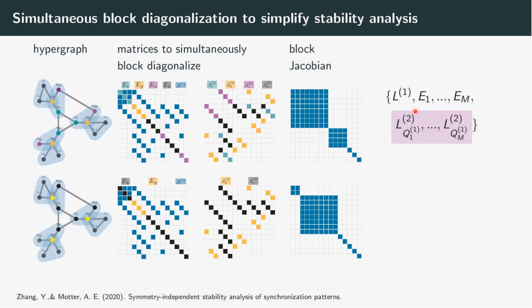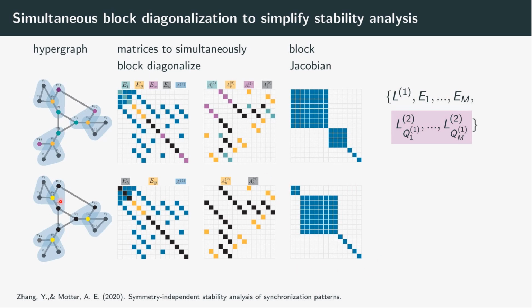These matrices come from the projections of the Laplacian matrix on a particular cluster synchronization pattern. We consider two patterns of synchronization to illustrate this example. For each pattern of synchronization, we provide a set of matrices that need to be block diagonalized and the resulting block Jacobian structure. In this case, we can see that the Jacobian block diagonalization is finer for the case of two clusters.